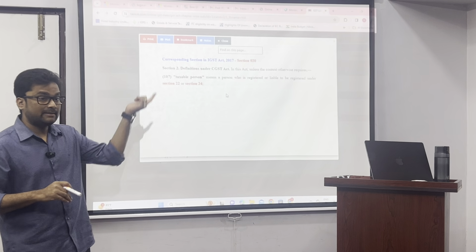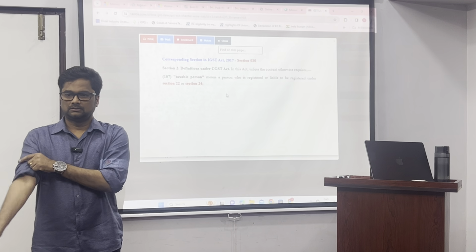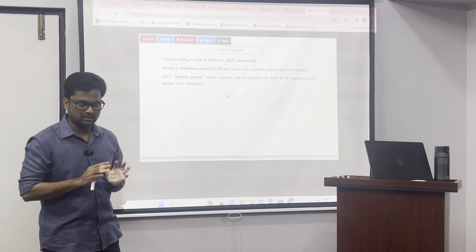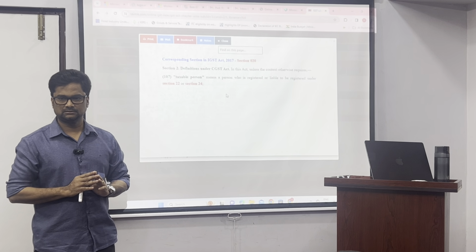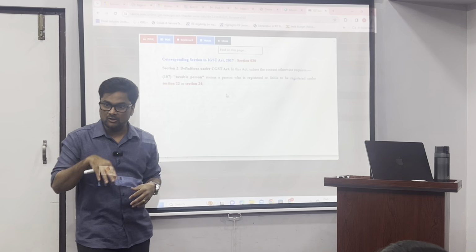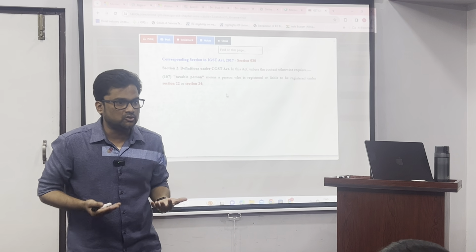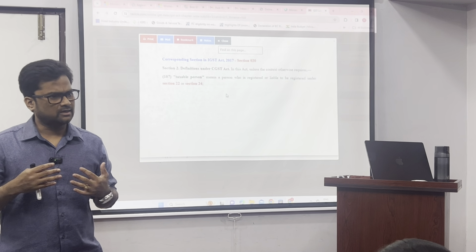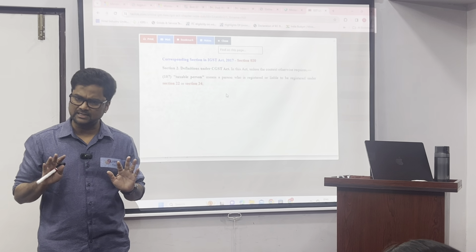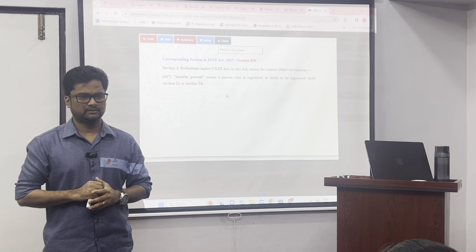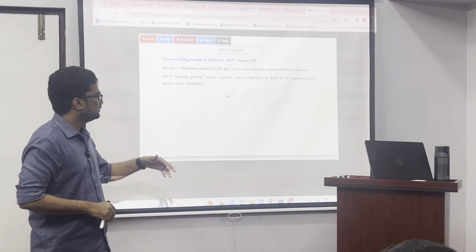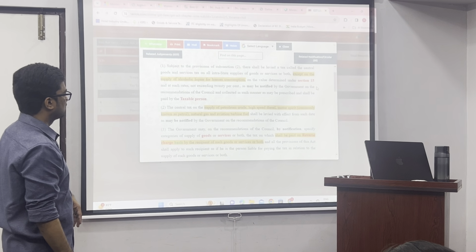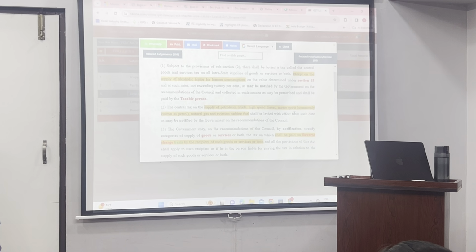Then, who is liable to be registered? Here, he is not required to be registered, but registered. Welcome, wonderful. We love you so much. Here, you are liable to be registered, but you are not registering. You crossed 20 lakhs, but still you are not registering. It's okay. You are still a taxable person. I can send the notice and ask you to pay the tax. Okay. Now come back. That is what we read so far.